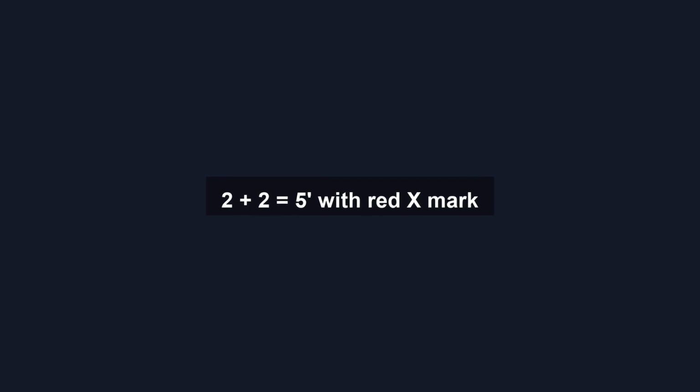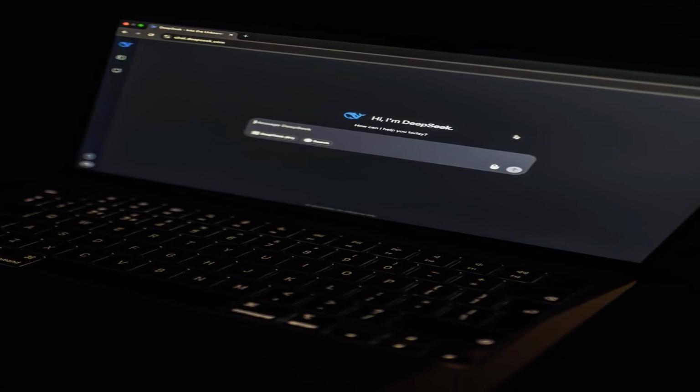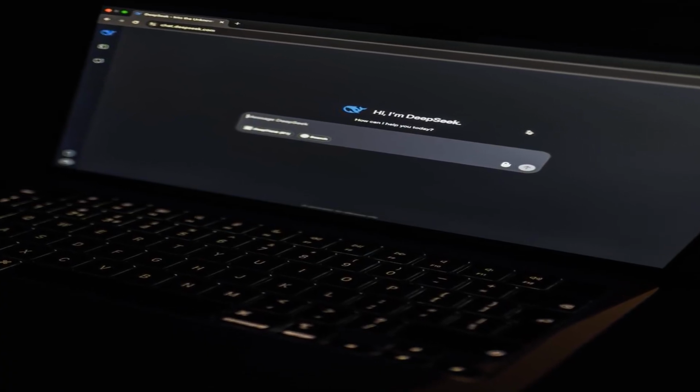What if you could break an AI's safety rules just by telling it that 2 plus 2 equals 5? Sounds ridiculous, right? But that's basically what researchers just pulled off, and it works well enough that it raises some serious questions about whether AI-powered browsers should exist at all.